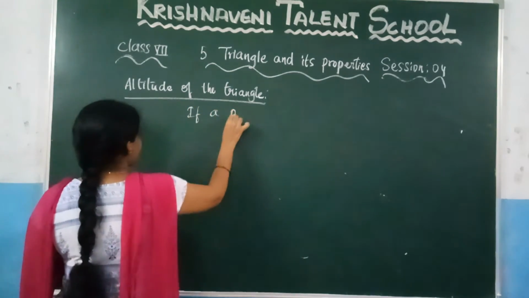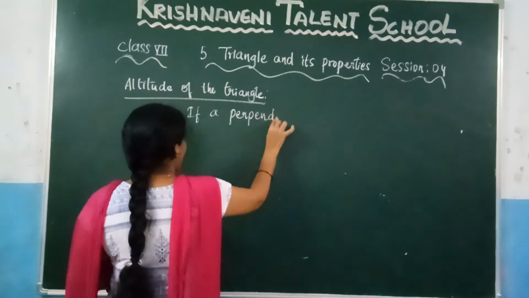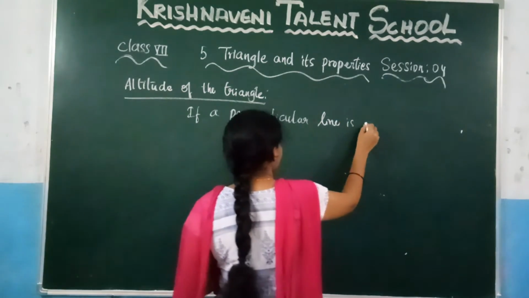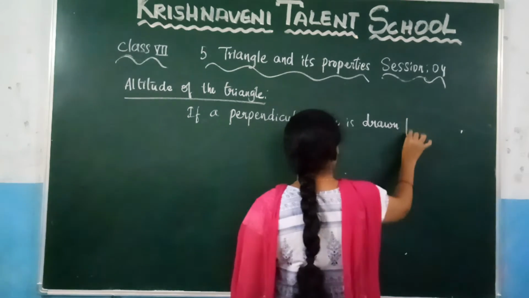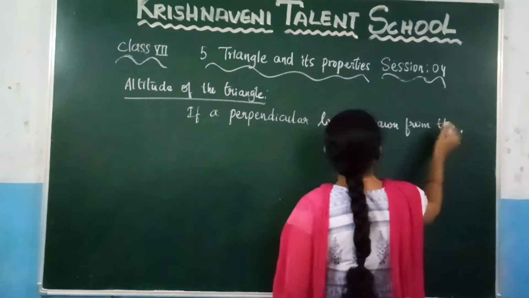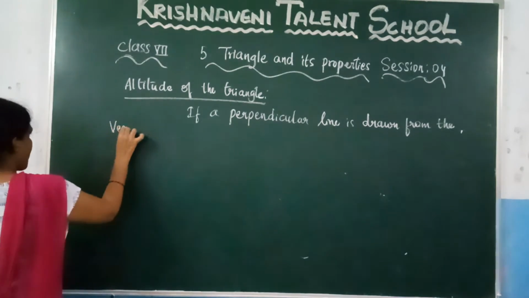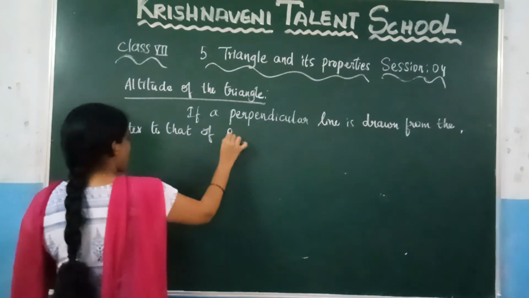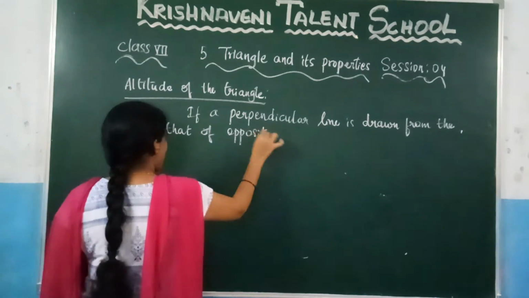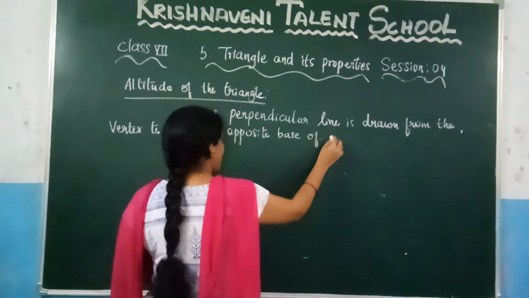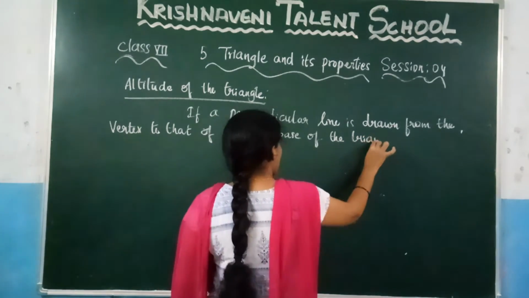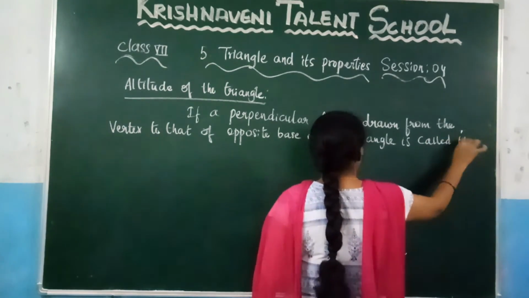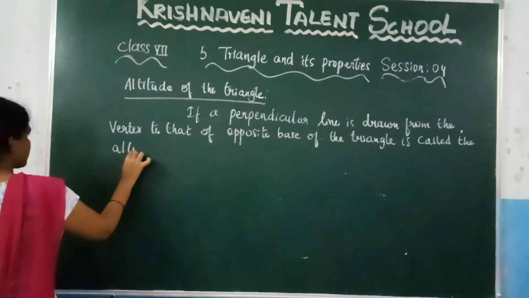If a perpendicular line is drawn from the vertex to the opposite base of the triangle, it is called the altitude of the triangle.